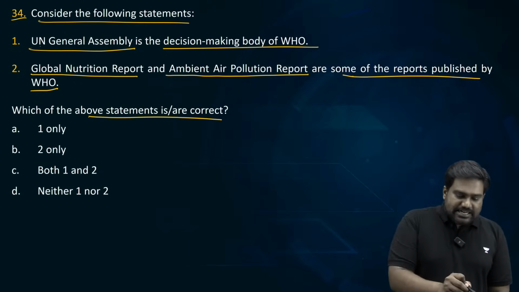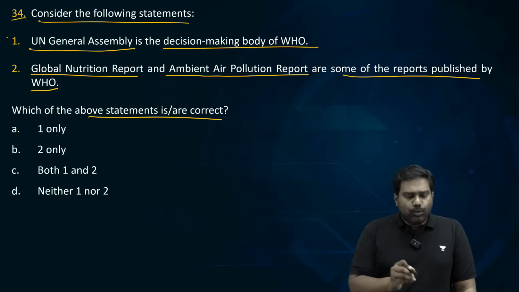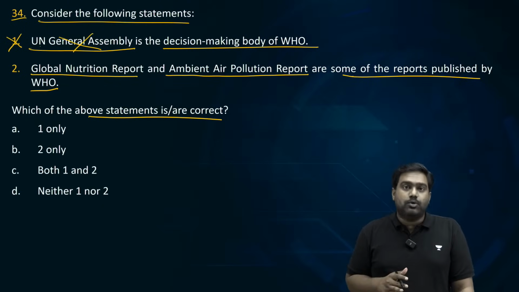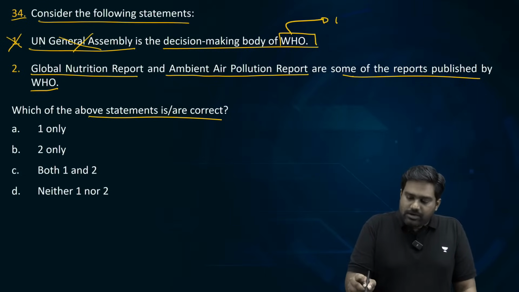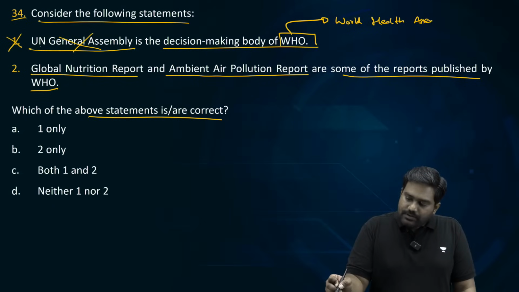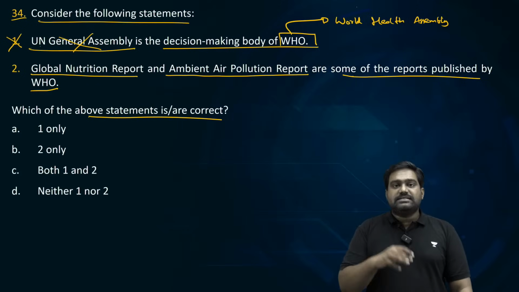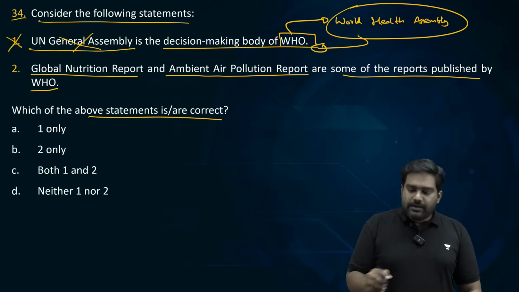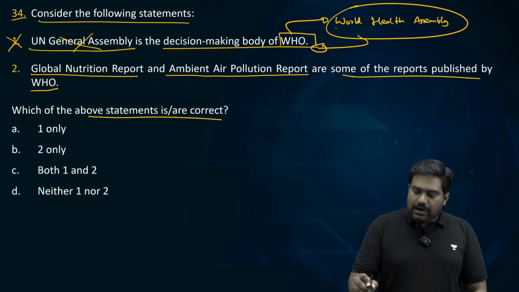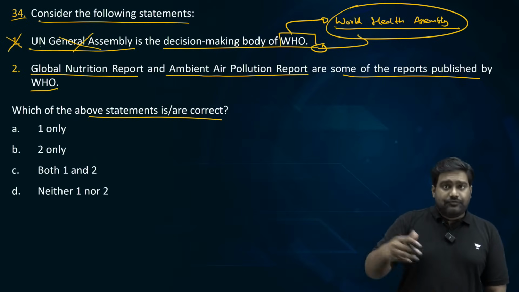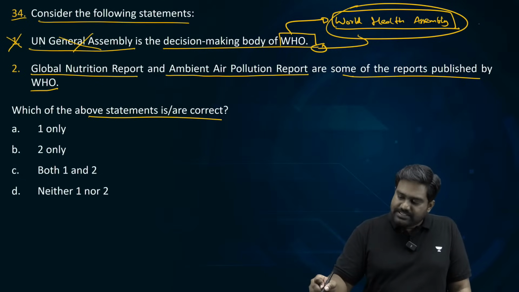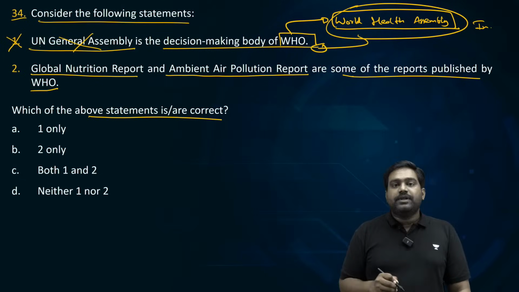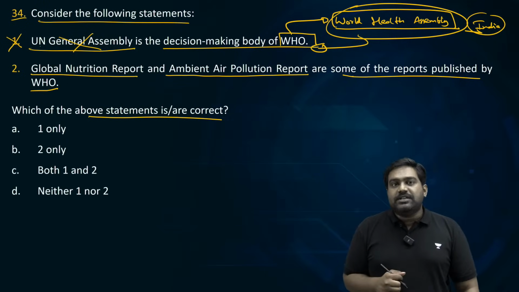Okay. The first statement is incorrect. UNGA is not the decision-making body of WHO. WHO has a decision-making body called the World Health Assembly. The World Health Assembly is the decision-making body. Is that clear? So all the members of the WHO are part of the World Health Assembly. A few years ago, India held the presidency as well. Just a few years ago, India held the presidency at the World Health Assembly. So it's not UNGA. That's why statement 1 is wrong.